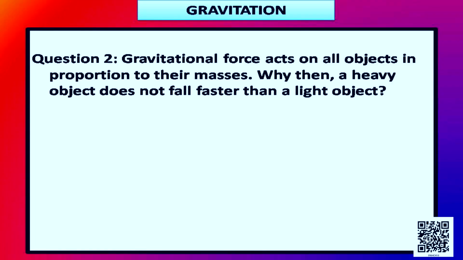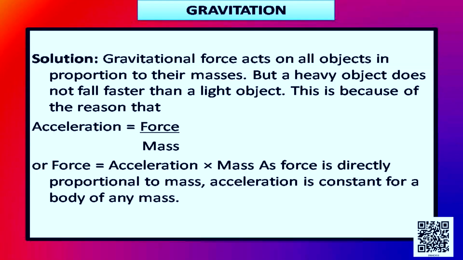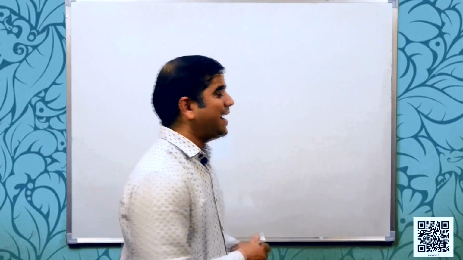Students, let us now discuss question number 2. Gravitational force acts on all objects in proportion to their masses. Why then a heavier object does not fall faster than a lighter object? Let us discuss the solution. Students, gravitational force acts on all objects in proportion to their masses, but a heavier object does not fall faster than a light object. This is because of the reason that acceleration is equal to force by mass.